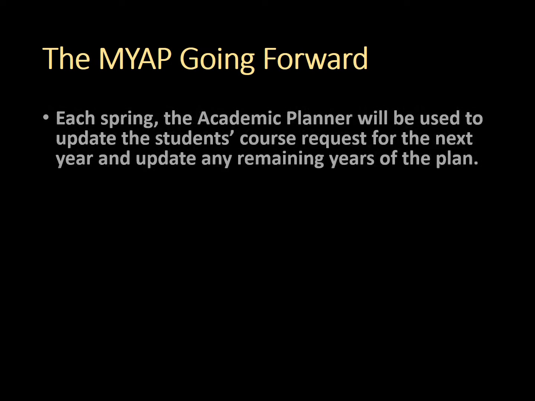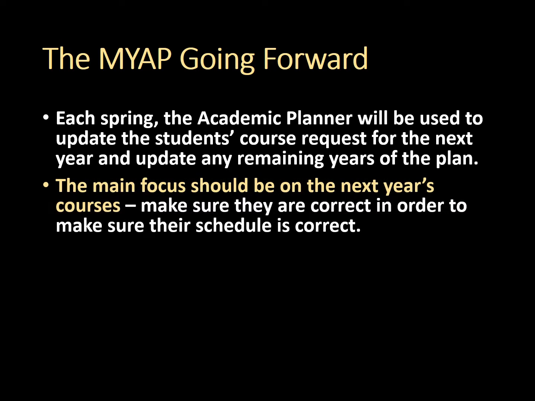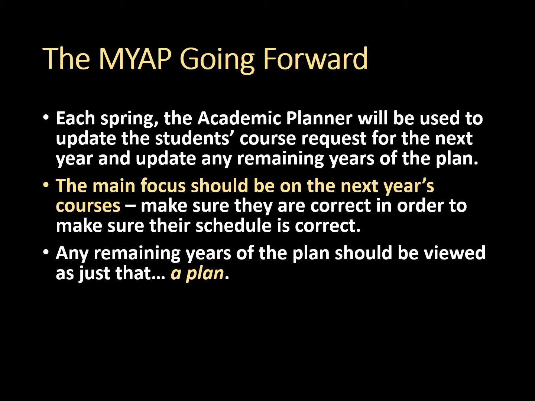Going forward, the academic planner will be used each spring to update the student's course request for the next year and update any remaining years on their 4-year plan. The main focus should always be on the next year's courses. Students should make sure those courses are correct in order to make sure that their schedules will be correct. Any remaining years of the plan should be viewed just as that, a plan.